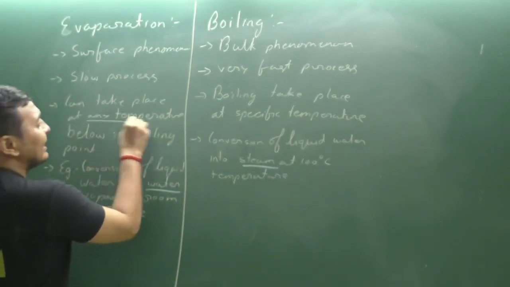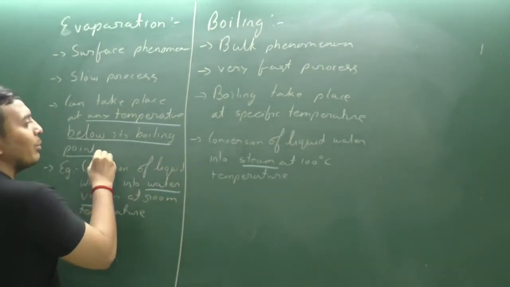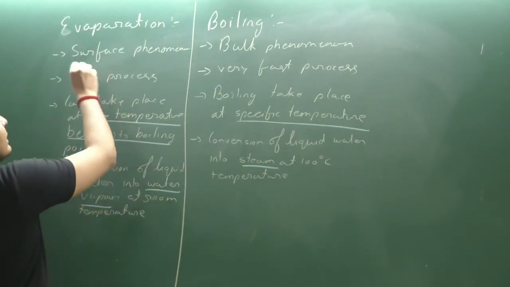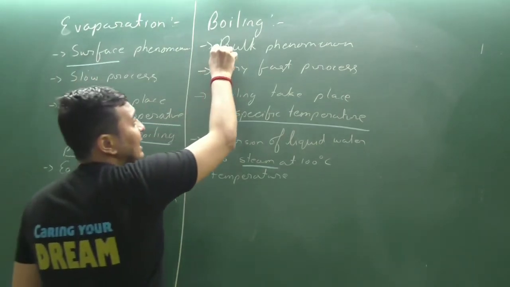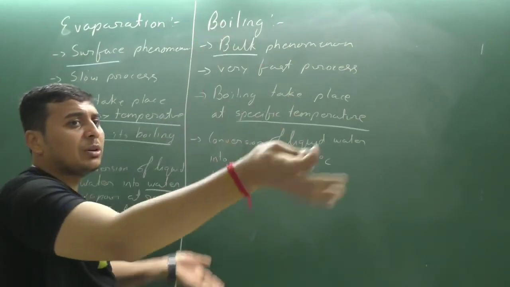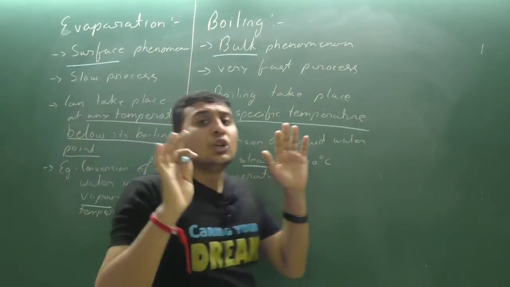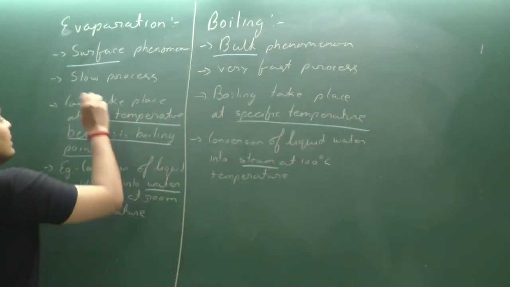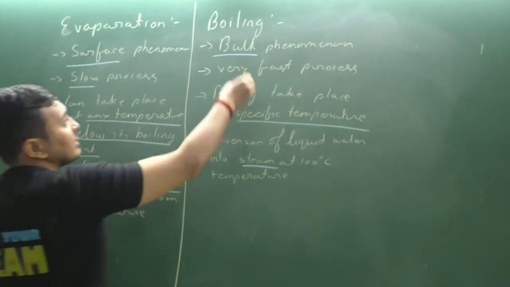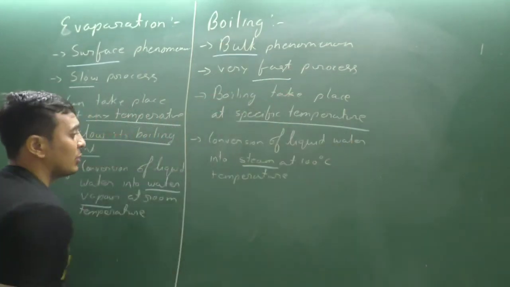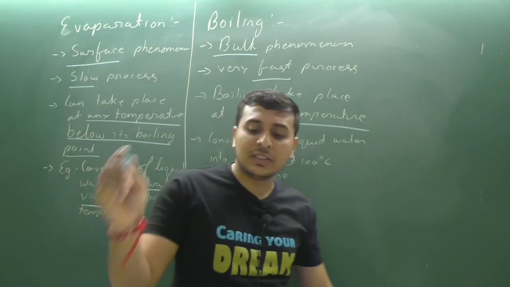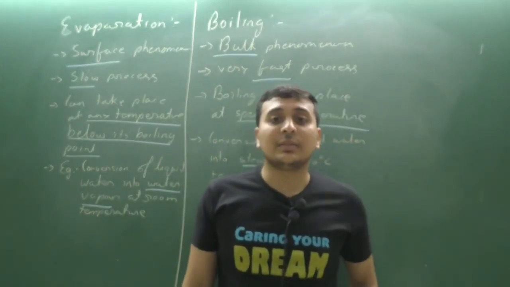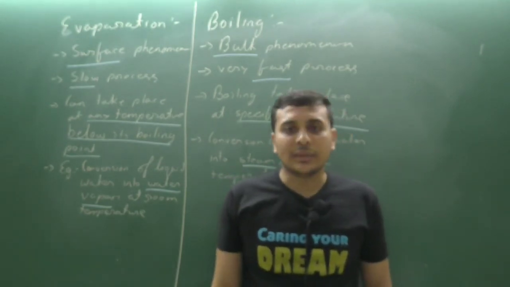Evaporation can take place at any temperature below its boiling point. Boiling takes place at a specific temperature. Here it is a surface phenomenon, here it is a bulk phenomenon. Thoroughly the total amount of water gets converted from liquid to gas. Evaporation is a slow process. Boiling is a fast process. Clear? So this is the difference between evaporation and boiling.